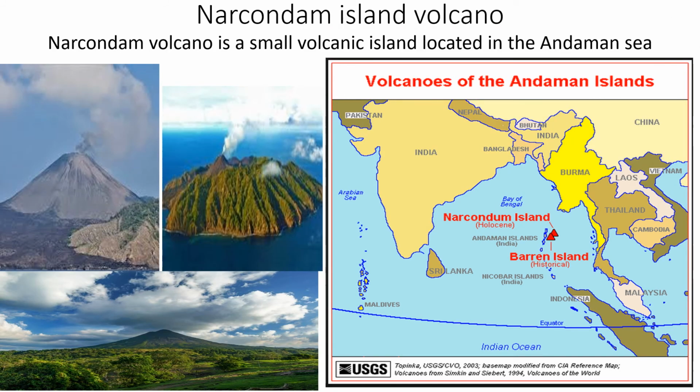Narkondam Island. Narkondam volcano is a small volcanic island, also located in the Andaman Sea. See this one, the first triangle above. That is Narkondam Island. And these are the images of it. They don't know when it last erupted. Okay. Now,